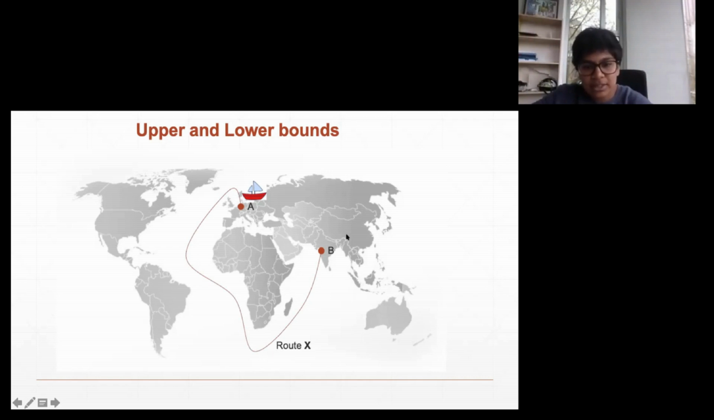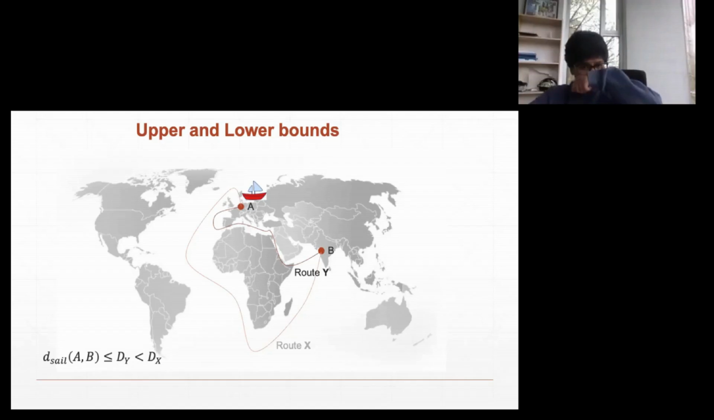Let's say we have this route X, and we know that now the minimum sail distance between A and B is upper bounded by the length of this route X. But soon enough, people will realize that there's another, better route which goes through the Suez Canal, and we know a little more about the minimum sail distance. What we additionally know is that it is upper bounded by the length of route Y, which is much smaller than the length of X. But how do we know when to stop? How do we know when not to look for better routes? This is where the lower bounds come into the picture.